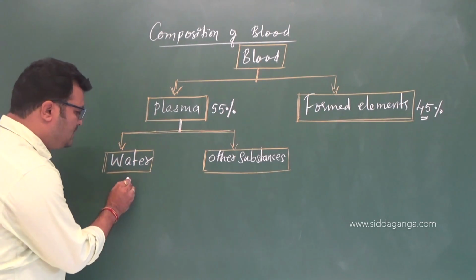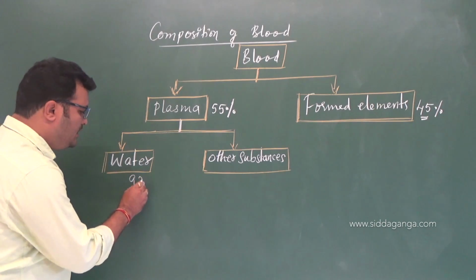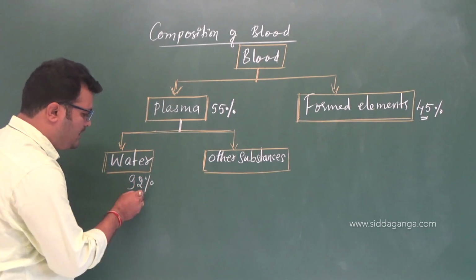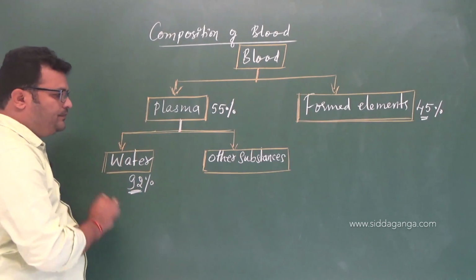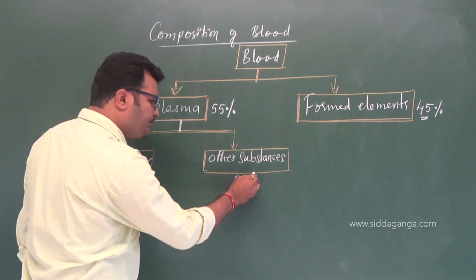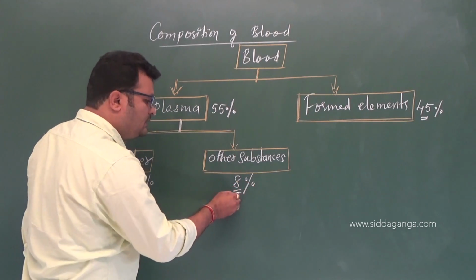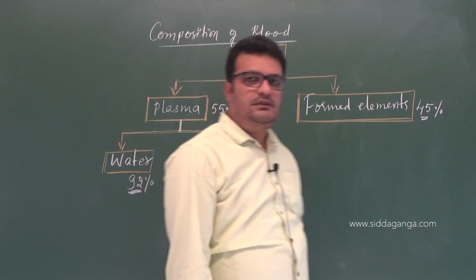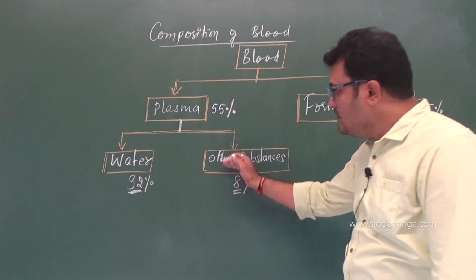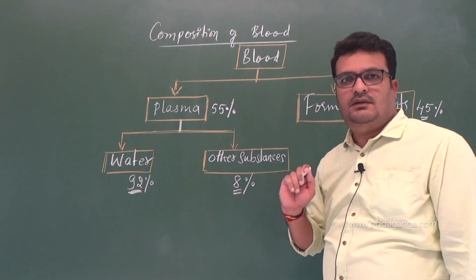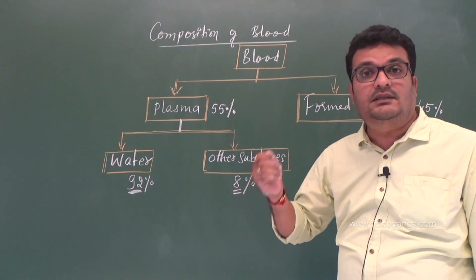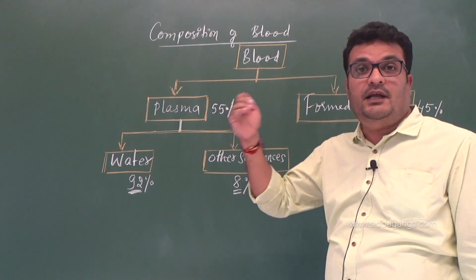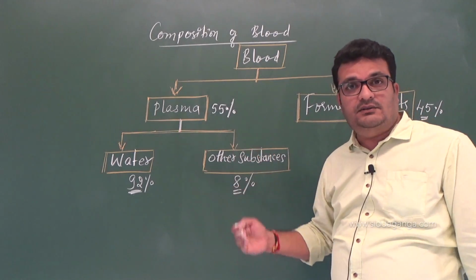Water constitutes 92% of the plasma, and the remaining 8% constitutes other substances. Other substances include nutrients, gases, proteins, salts, ions, etc.